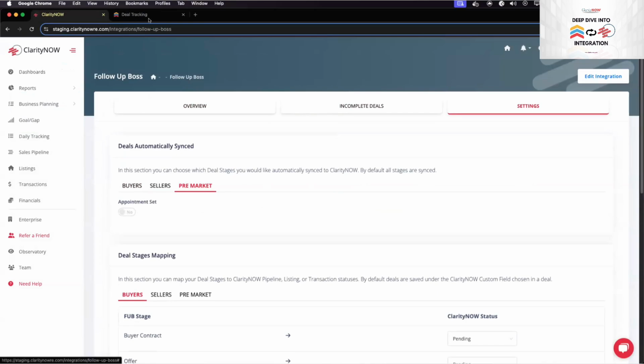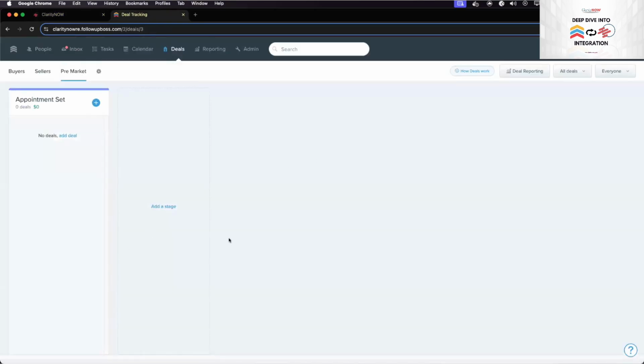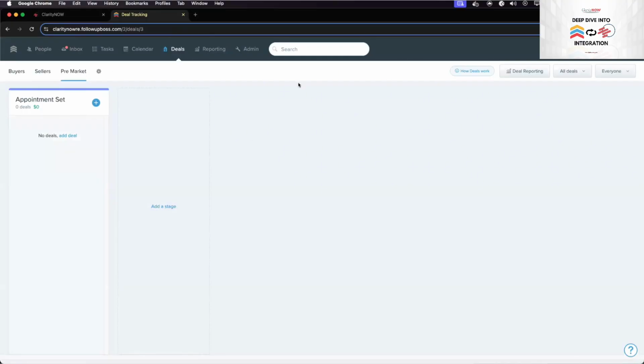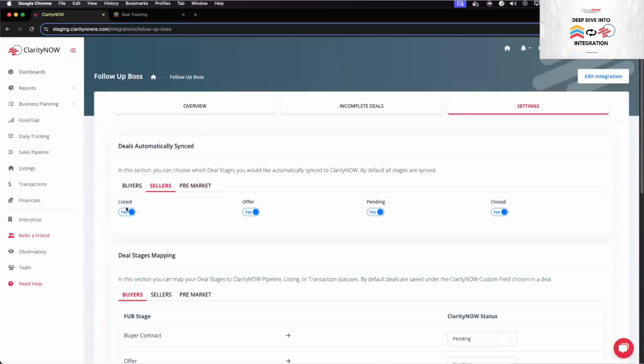So basically any way that you customize deals within Fub, you can then, in the Claritynow Fub settings, automatically sync those deals if you'd like to, or you can unsync them. So if you have a very extensive deal tracking system and you only want your pendings and closed to show, you could then turn off all of your other sections, and then it will only sync those sections.